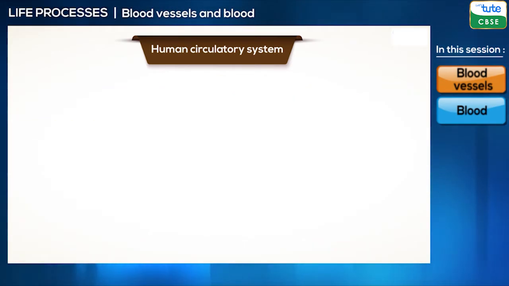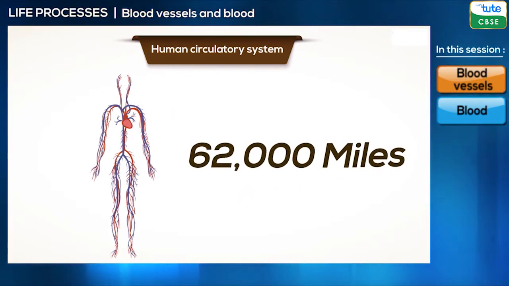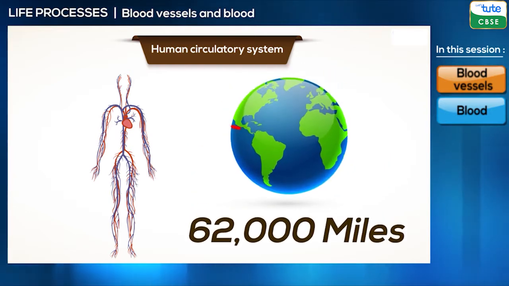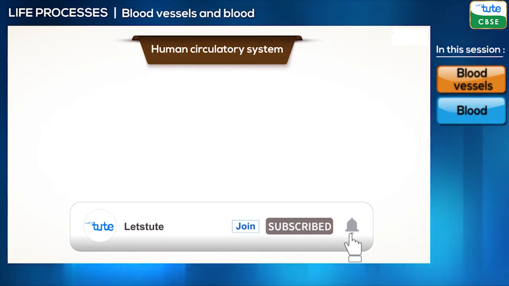If we lay out the blood vessels in a line, they would stretch for nearly 62,000 miles. That's enough to circulate the earth almost 3 times. That's how vast the network is. Let's compare some of their features.